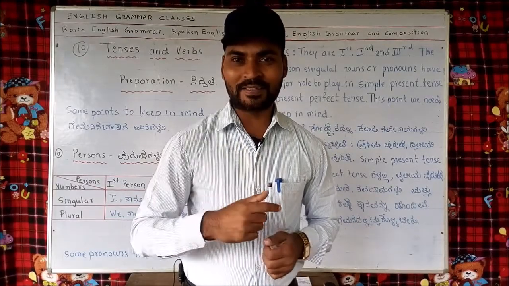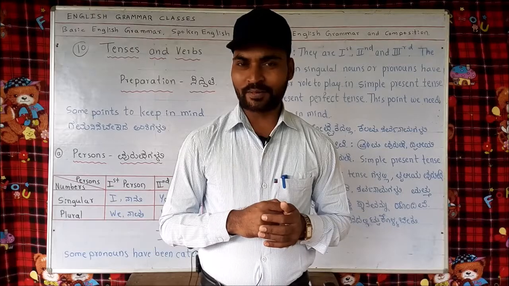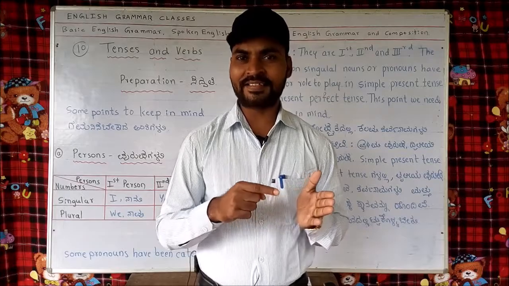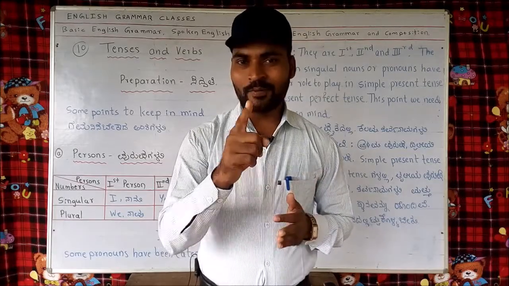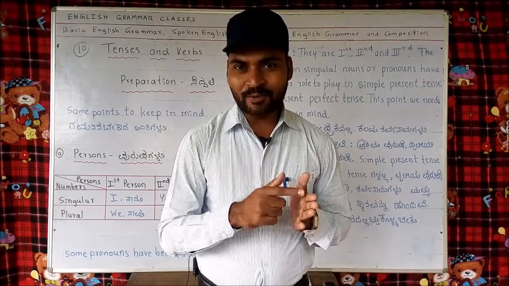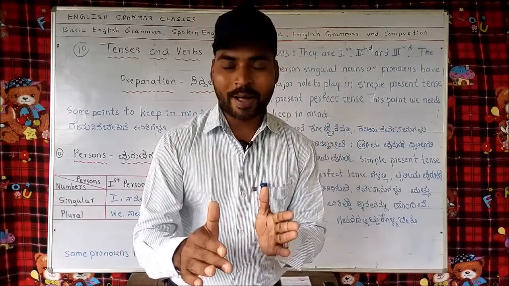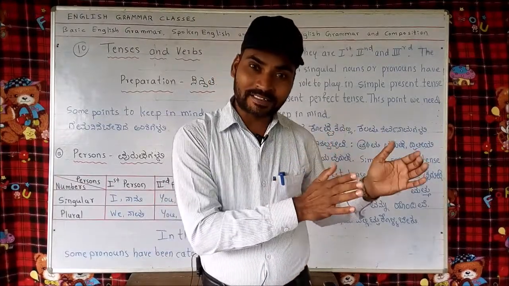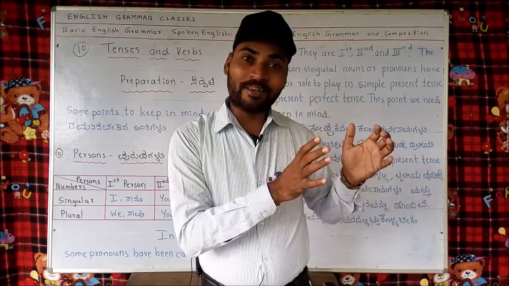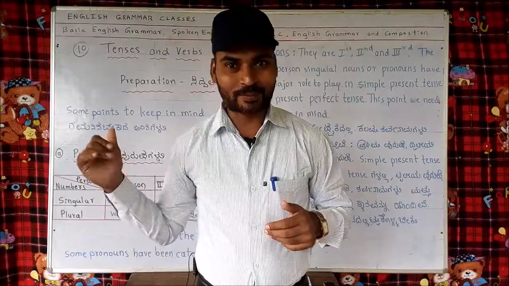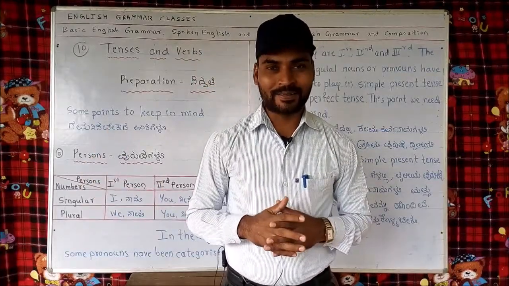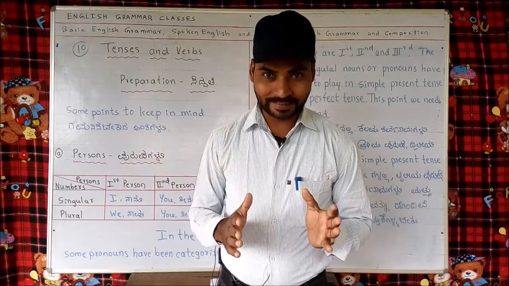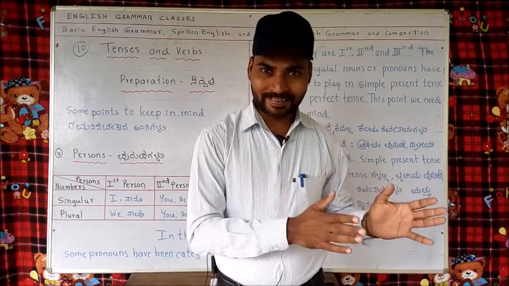Then let's take the example of present perfect tense. I will take the example of the same verb write. I have written, we have written, you have written, he has written, she has written, it has written, they have written. You might have observed the difference here. With I, we, you, they, we used have, but with he, she, it, we used has. So when we are learning the tenses, we go a little bit in detail about these persons and what role they have to play there.